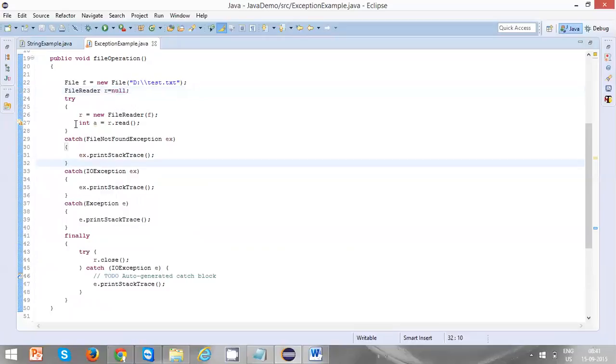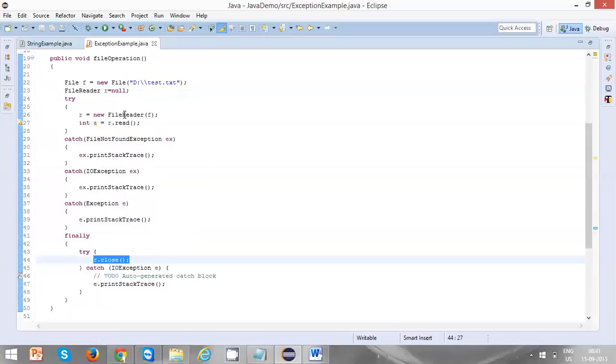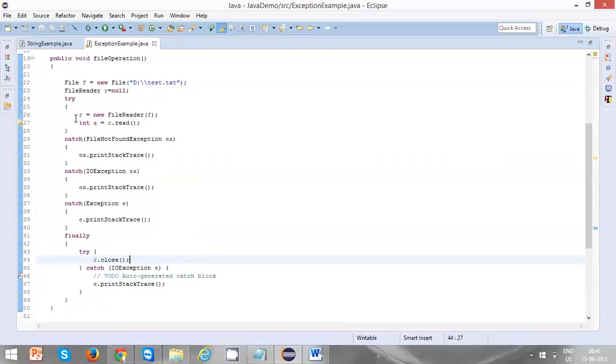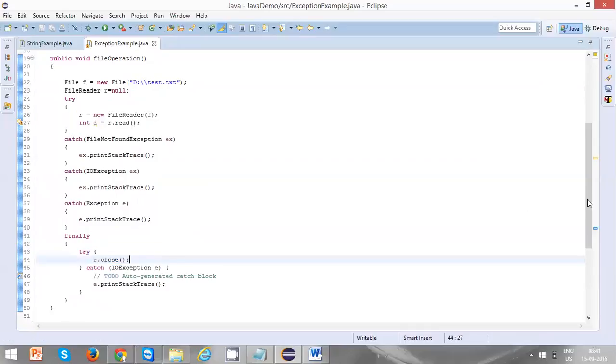Now whether an exception is thrown or not, the file will be closed. Even if the exception is thrown, here we are handling the exception and closing the file which is open. If the exception is not thrown, the file will be read properly, and at the end we are closing it. So for that reason we will be using it.